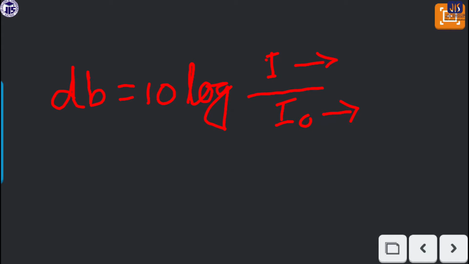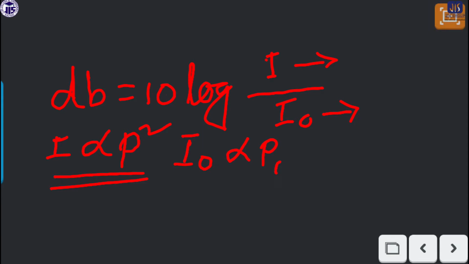You have to keep in mind that in the equation of dB, I is the measured intensity and I0 is the reference intensity. Now if we consider pressure, intensity I is proportional to P square, and in the same way I0 is proportional to P0 square.